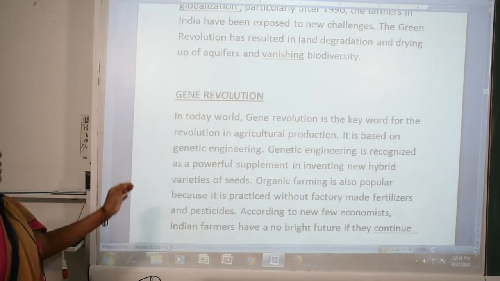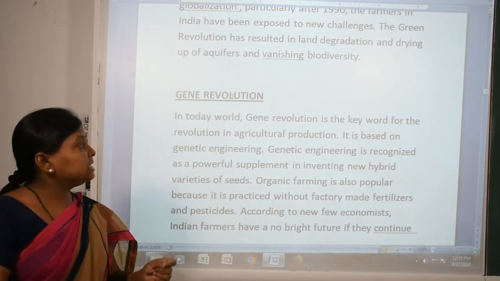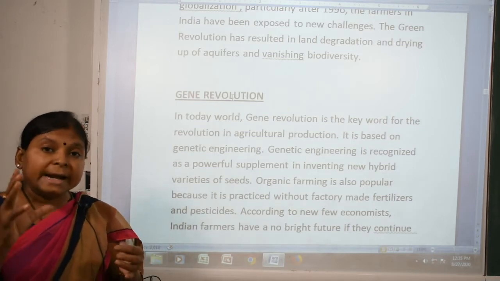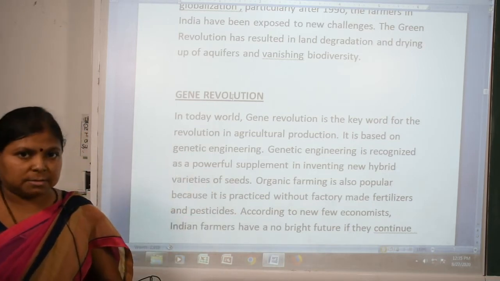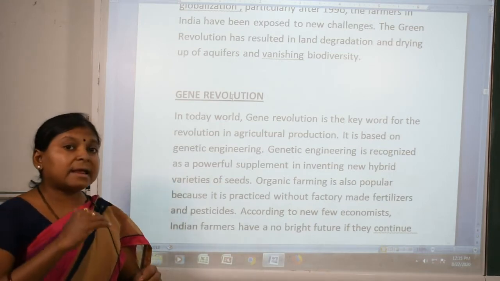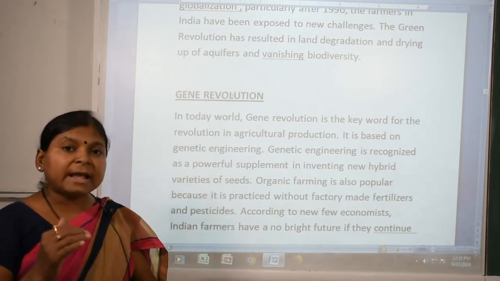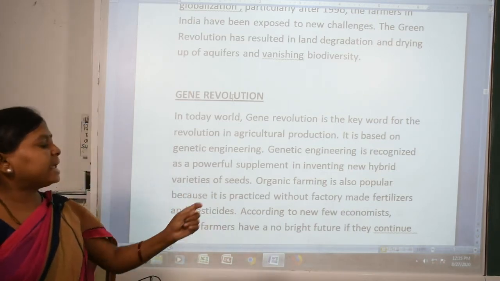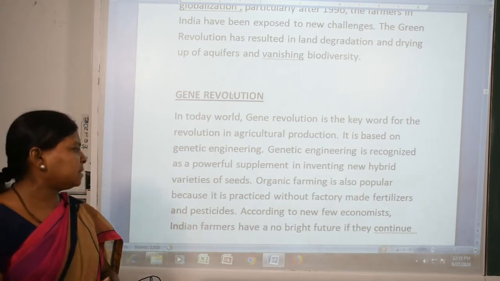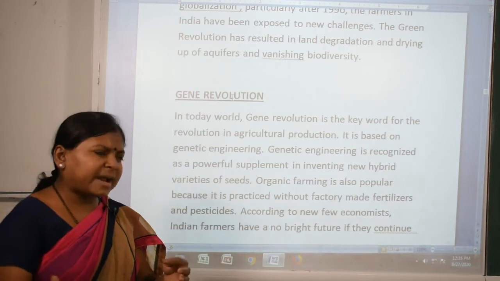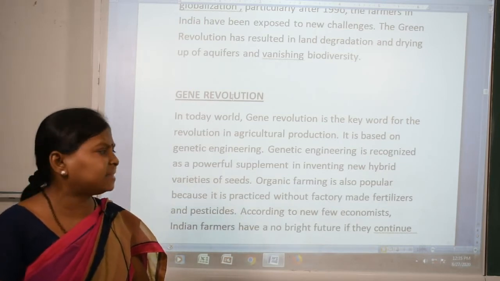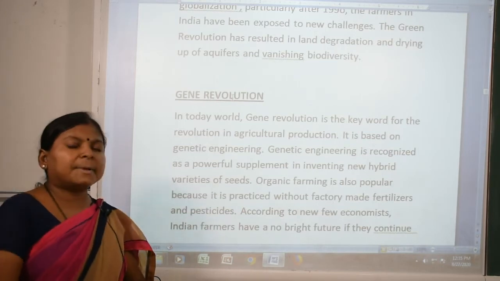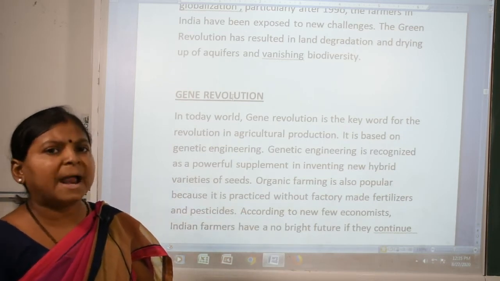Gene revolution. In today's world, gene revolution is a keyword for revolution in agriculture production. How? It is based on genetic engineering, which is an important tool and supplement. We can invent new hybrid varieties of seeds. Another one is organic farming, which is also popular nowadays because it is practiced without factories. Factories make chemical fertilizers and pesticides, but organic farming is good because these inputs are made from plants.